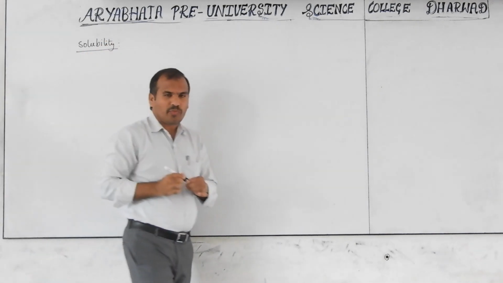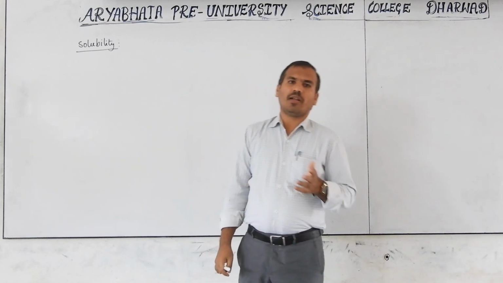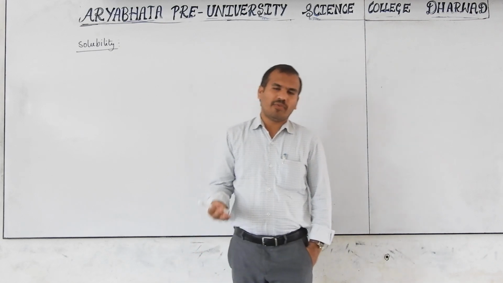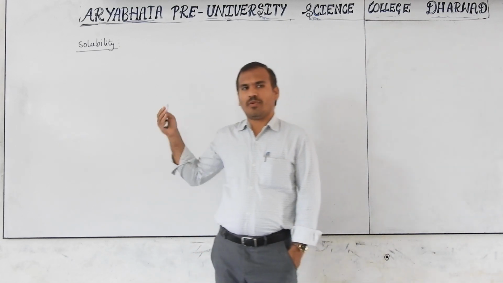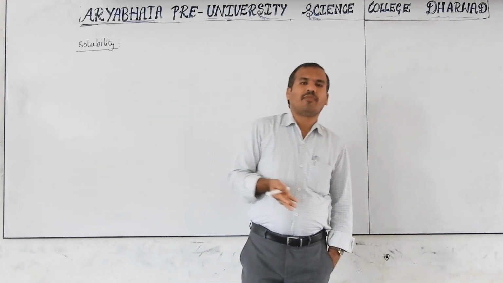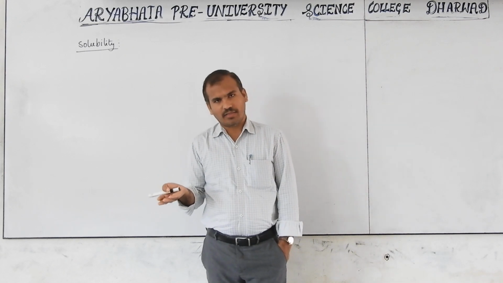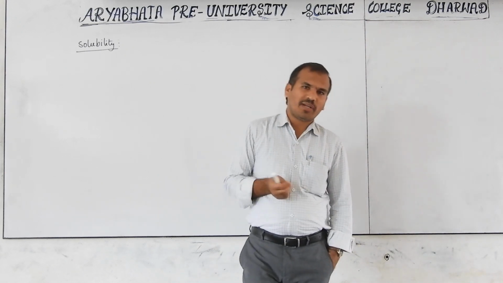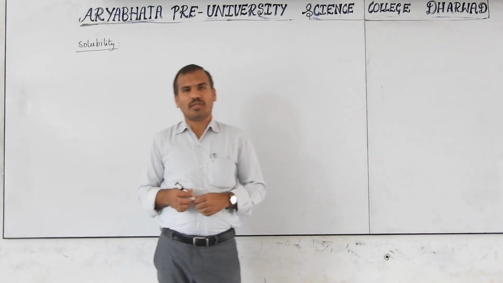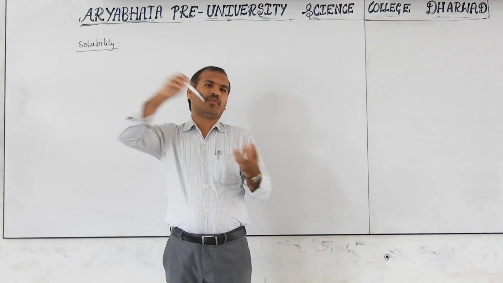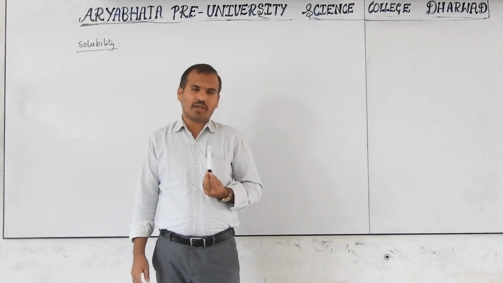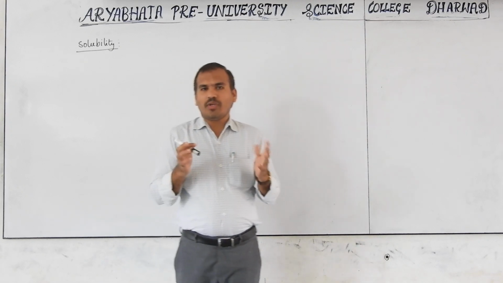If any compound is given with the word soluble or insoluble, there are so many solvents. We have the solvent alcohol, carbon tetrafluoride, benzene, and carbon disulfide. You may have learned in the solution chapter that in a solvent we add a solute. If the solute is soluble, it forms a homogeneous mixture, which is a solution. Then only the word solubility is given.